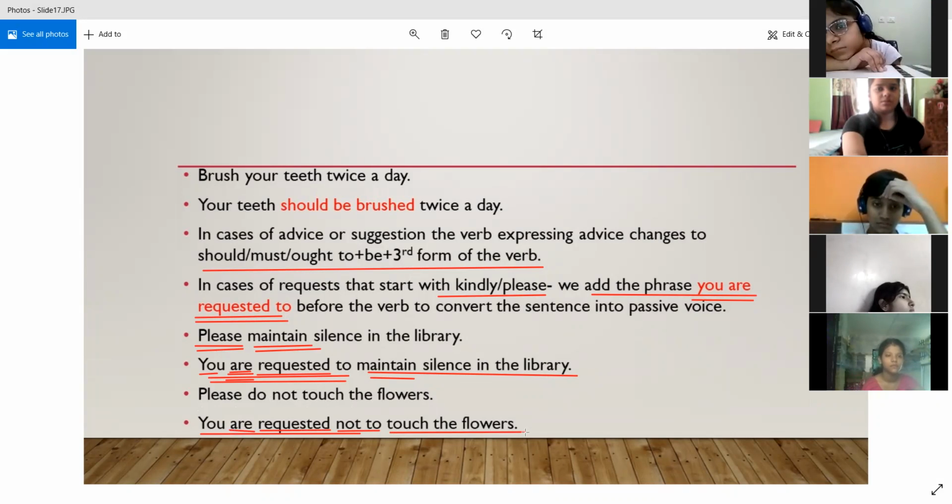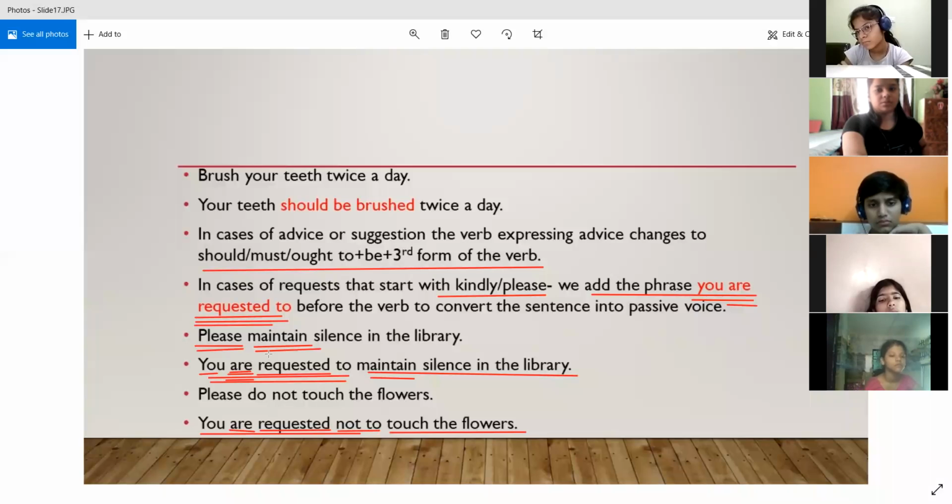Any doubt in this sentence? This is a special case where we are making a request to someone to do something. So we are using the phrase "you are requested to," and in that phrase, the correct form of the be verb is used, and the third form of the verb request is also used.